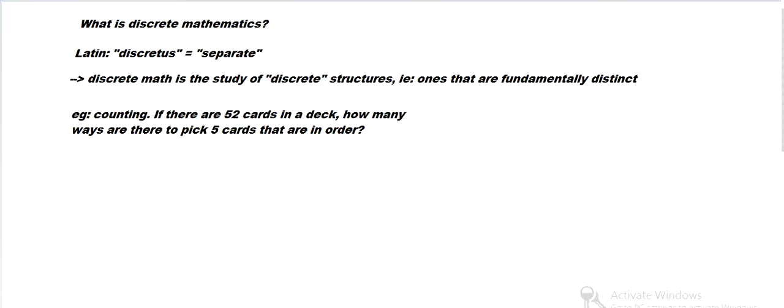In discrete math, you'll probably answer questions like, if there are 52 cards in a deck, how many ways are there to pick 5 cards that are in order? I think that's called a straight, if there are any poker buffs out there. So we can study card games, or if we have committees of people and we want to know how many ways there are to pick a president, vice president, and secretary, we can use discrete math for that.